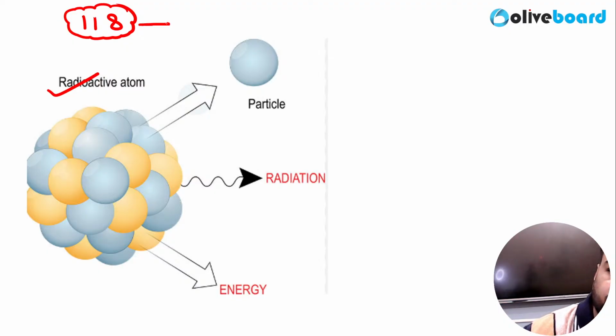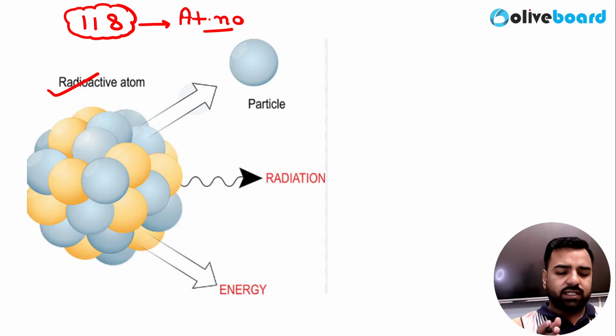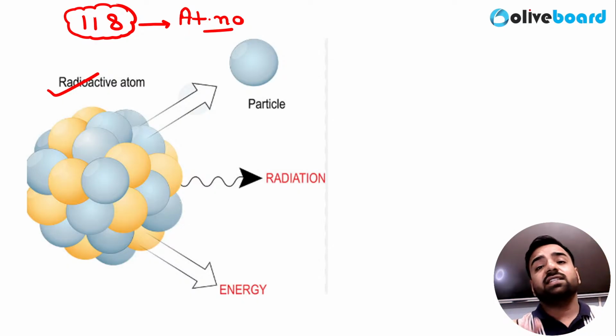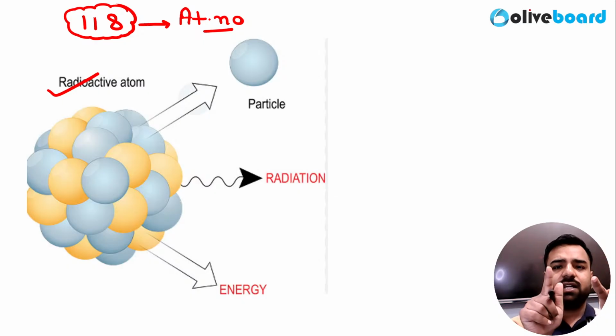The modern periodic table, which was discovered by Henry Moseley, is based on atomic number. All the elements are arranged in the sequence order of their atomic number. Hydrogen has atomic number 1, then helium, lithium, beryllium, boron, carbon, nitrogen, oxygen, fluorine, neon, and so on. So when we talk about atomic number 82, Siddharth.